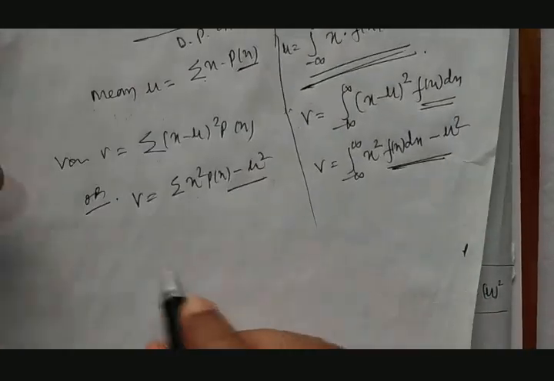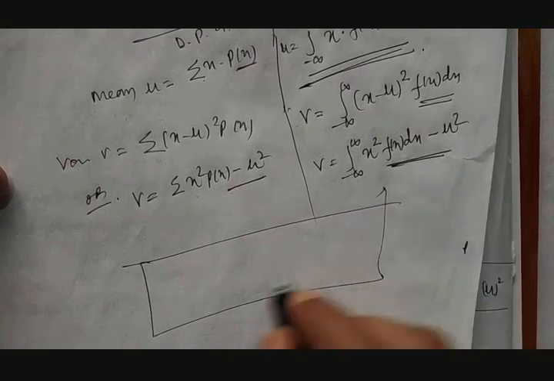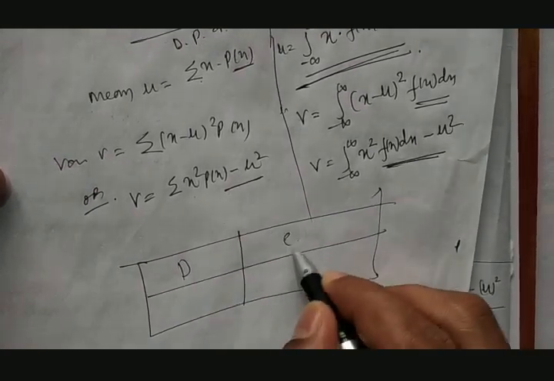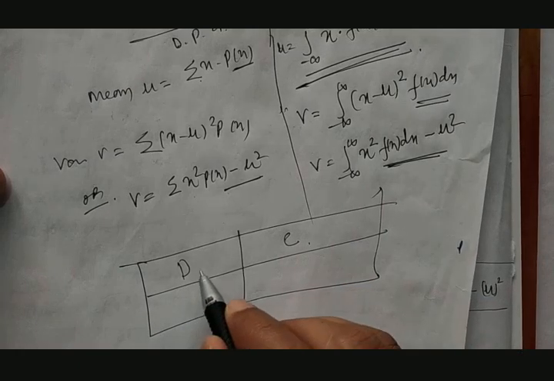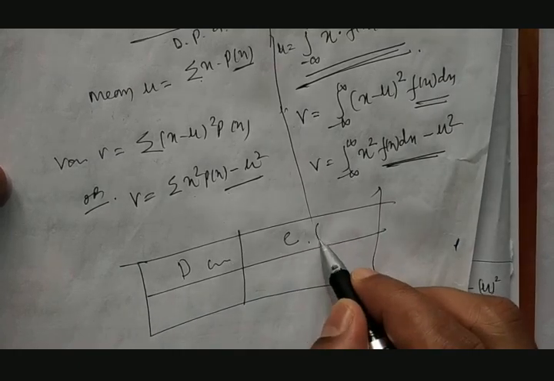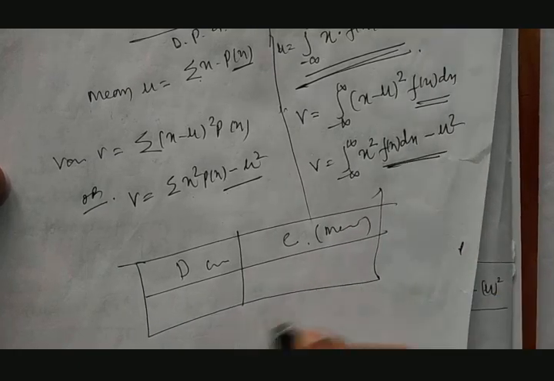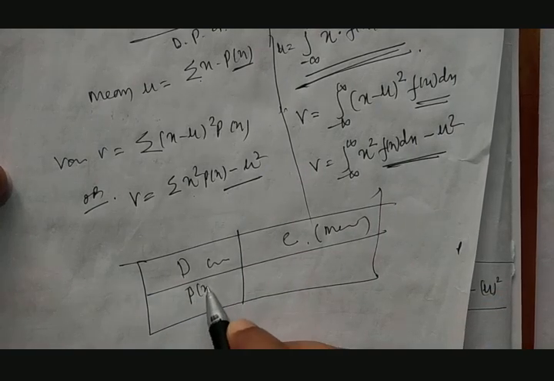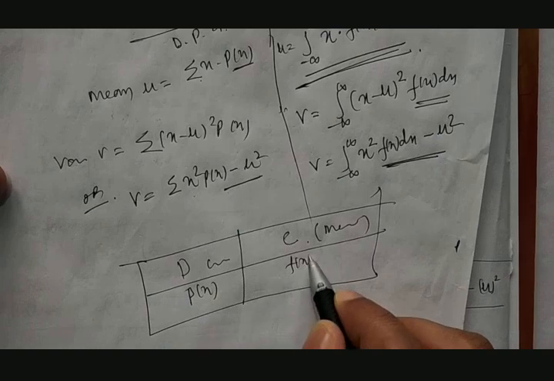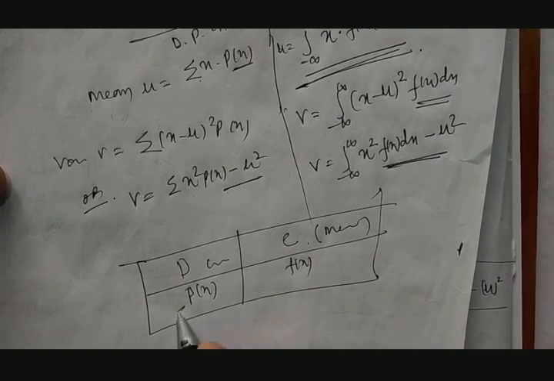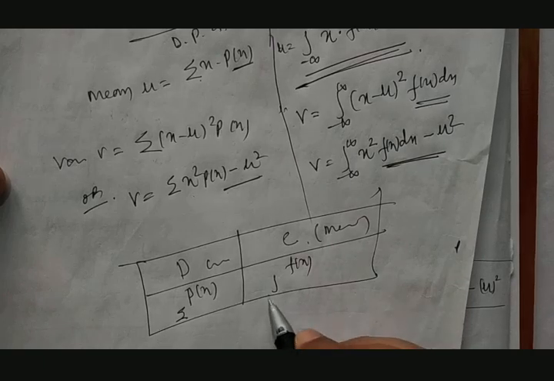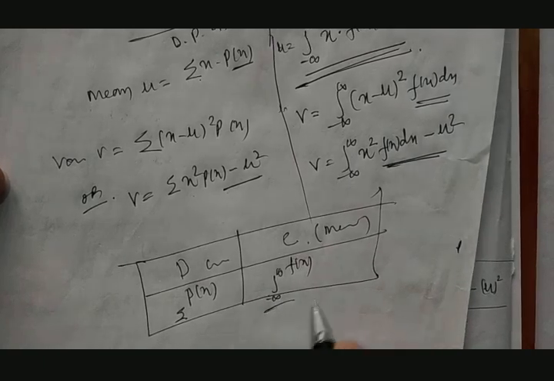So the only change between discrete and continuous is that discrete is countable, continuous is measurable. In discrete we use the notation p of x, here we use the notation f of x. In discrete we use summation, here we use integration between minus infinity to plus infinity.